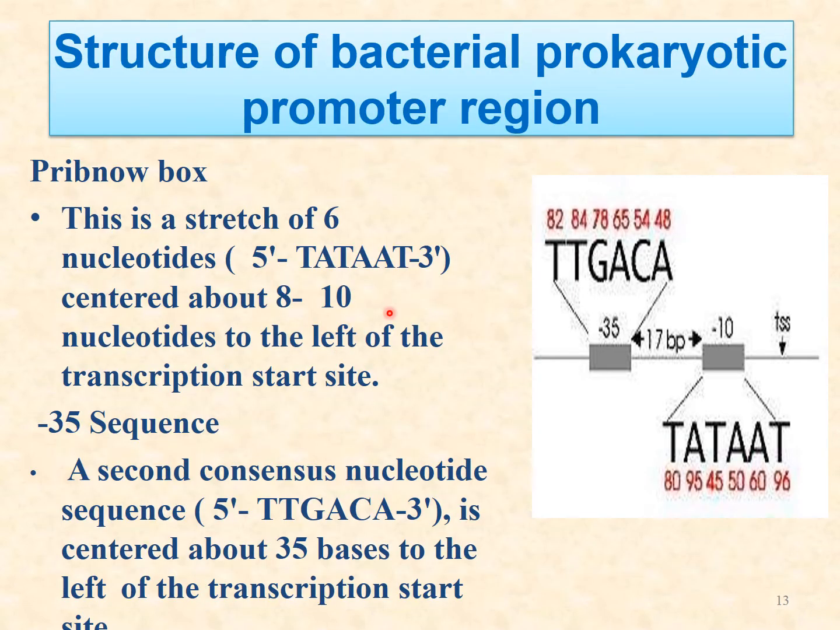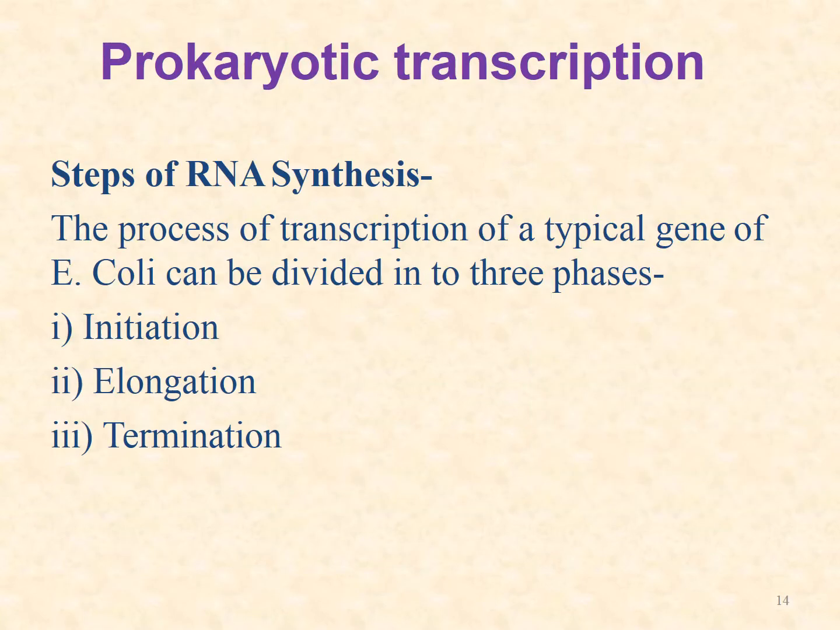Now you can see this is the Pribnow box, which has the TATAAT sequence, and the minus 35 sequence, that is the consensus nucleotide, which is TTGACA. You can see this is minus 10, and after 17 base pairs it is minus 35. So these are the promoter regions.